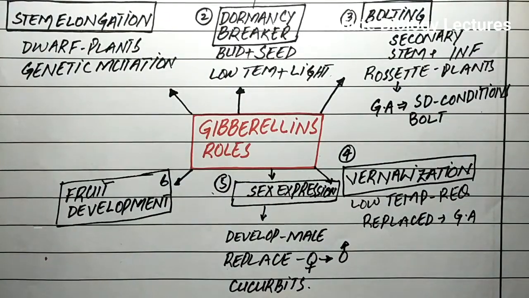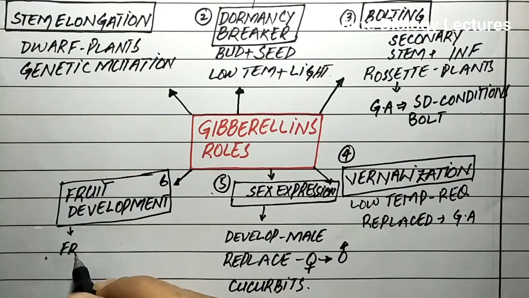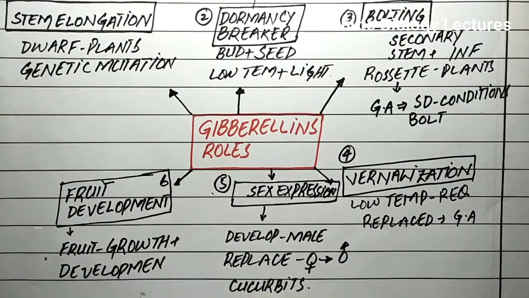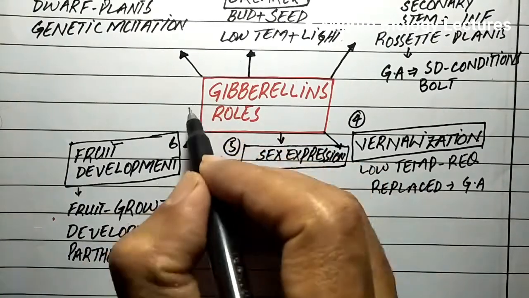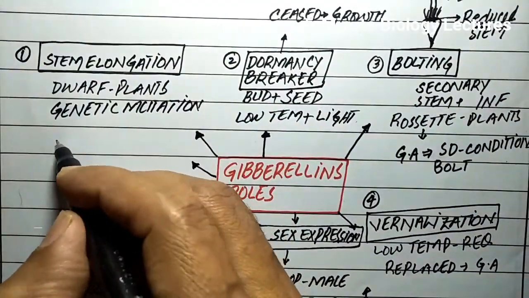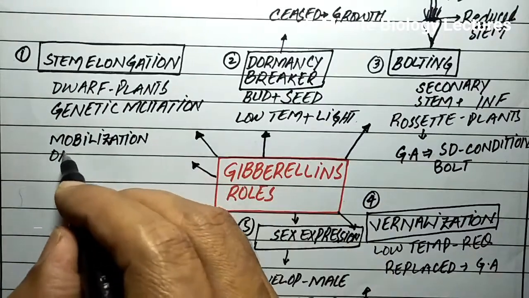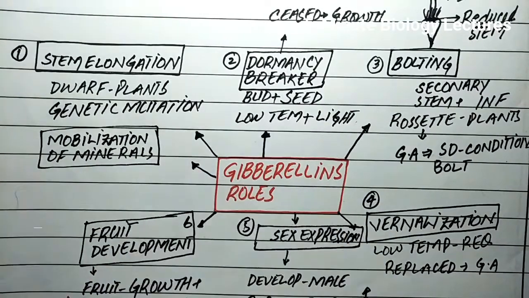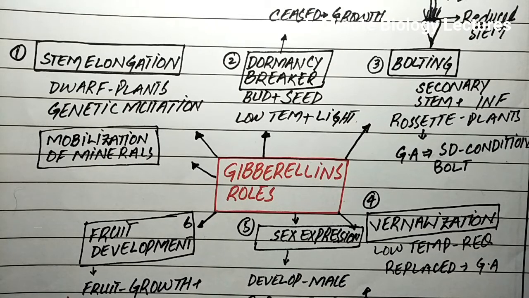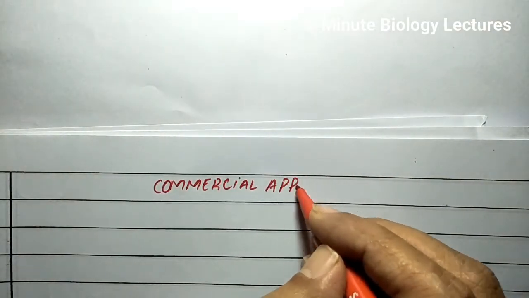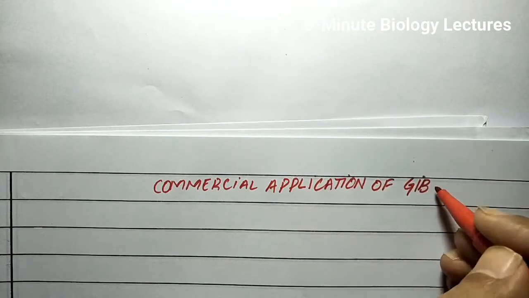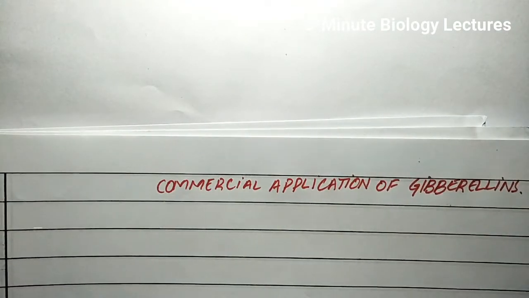They can induce parthenocarpy and development of seedless fruits from the unfertilized pistils, especially in case of pomes such as apple and pear. Mobilization of food and minerals in seed storage cells: in young plants, the stored food material in the seed is used before absorption from the soil or from photosynthesis. The stored food is present in the form of starch, lipids and proteins. The gibberellins stimulate conversion of these polymers into sucrose and mobile amino acids so these can be carried easily.